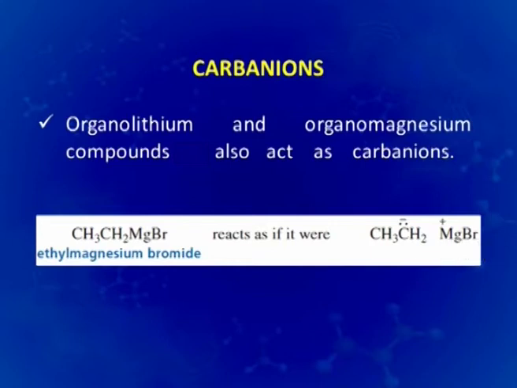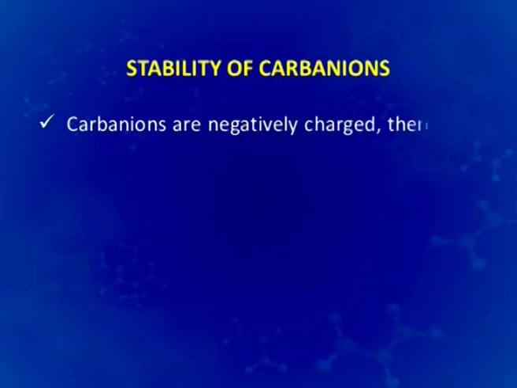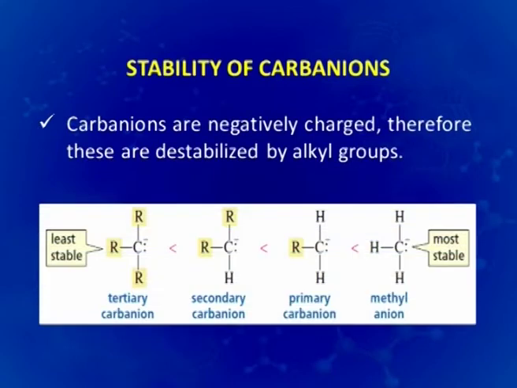You must have noticed these reactions while studying the Wittig reagents and other reactions. The stability of carbanions also depends on a number of factors. Because they are negatively charged, these are destabilized by alkyl groups. You can understand, because the alkyl groups are electron donating. So, instead of sharing the negative charge, they would load this carbon atom with the pre-existing negative charge.